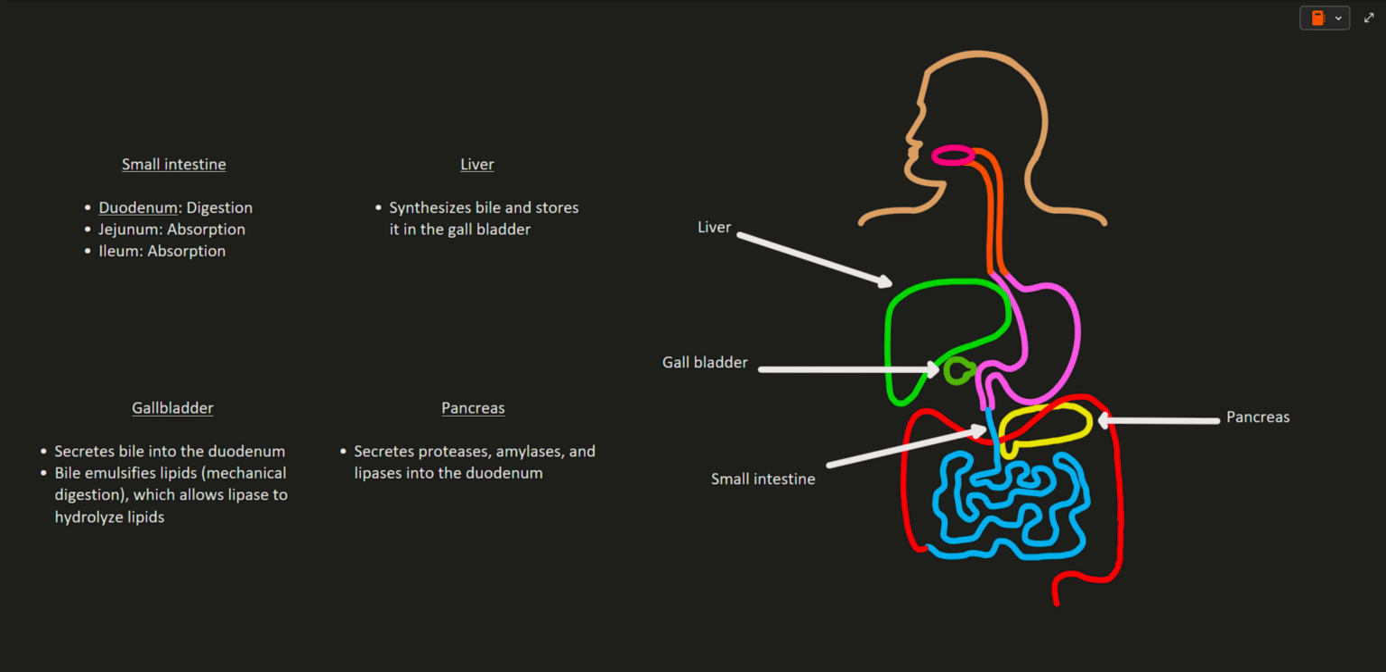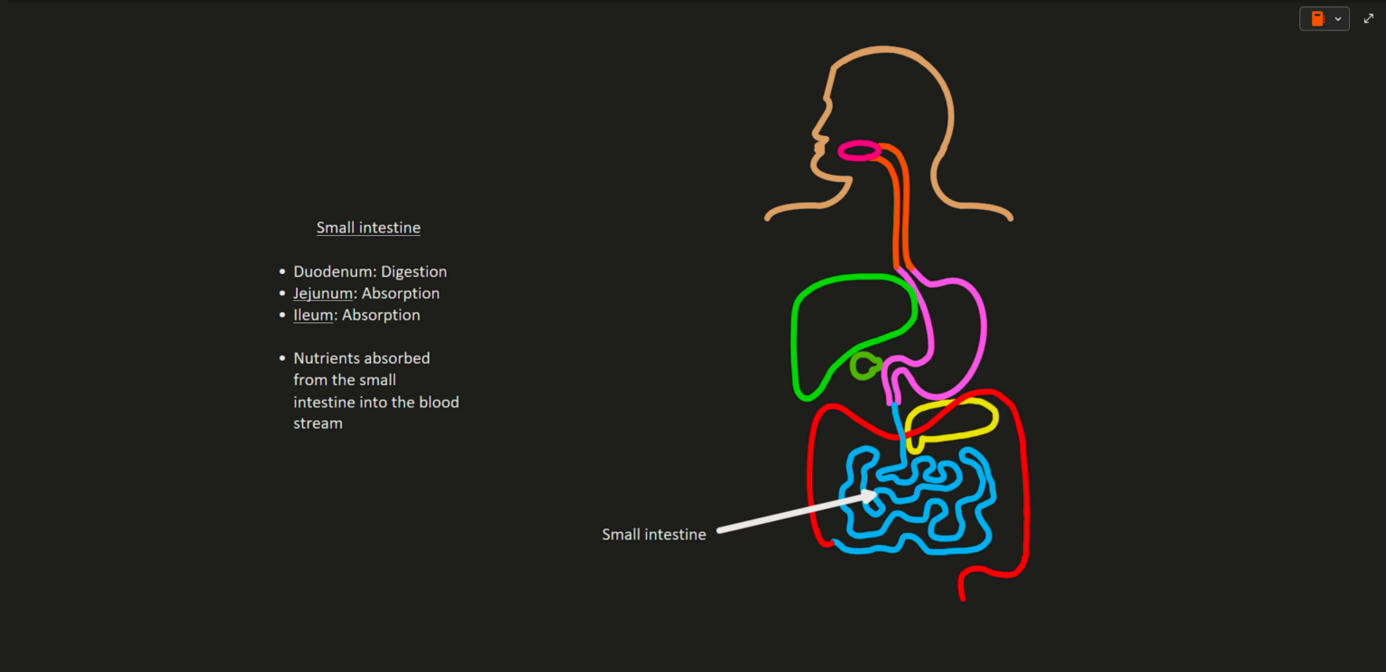Lastly, the pancreas secretes all three major types of enzymes: proteases, amylases, and lipases, which chemically digest proteins, carbohydrates, and lipids, respectively. Now, we will focus on the next two parts of the small intestine, which include the jejunum and ileum.